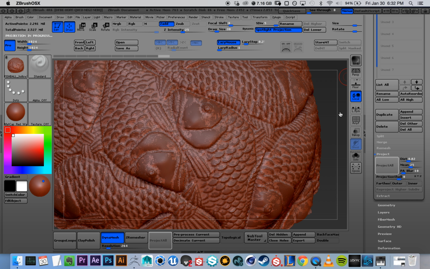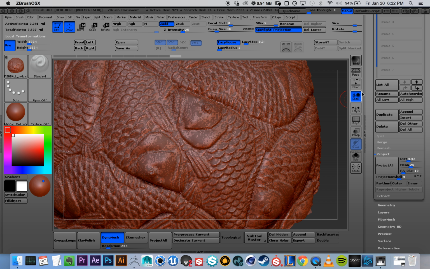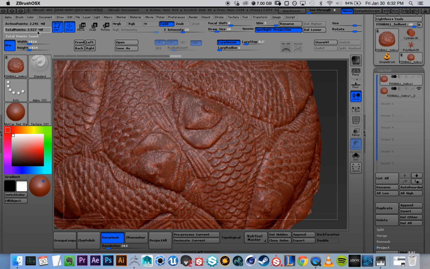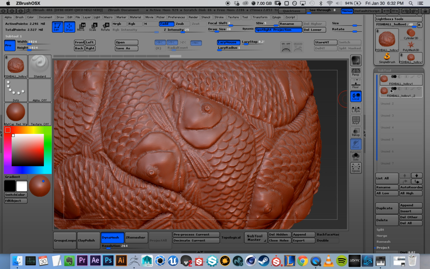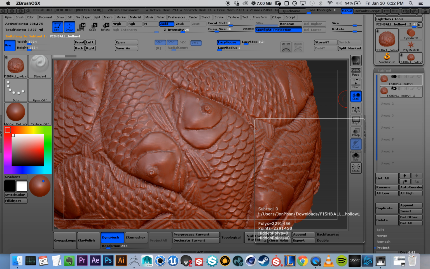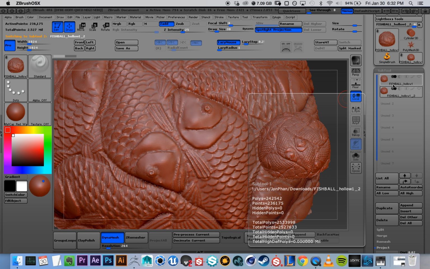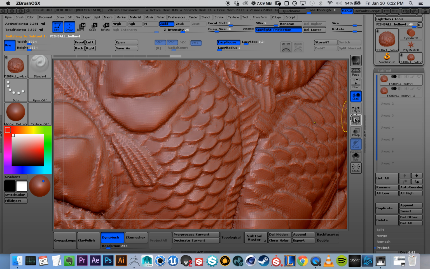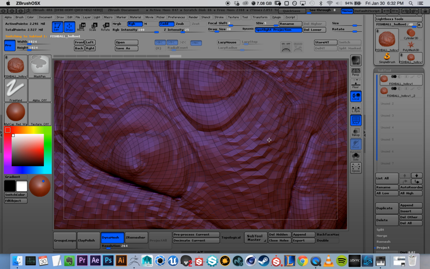Project All. Okay, this is at about 2.25 million, so just keep that in mind. Let's compare again. Looking pretty similar. The only difference is this is entirely quads.